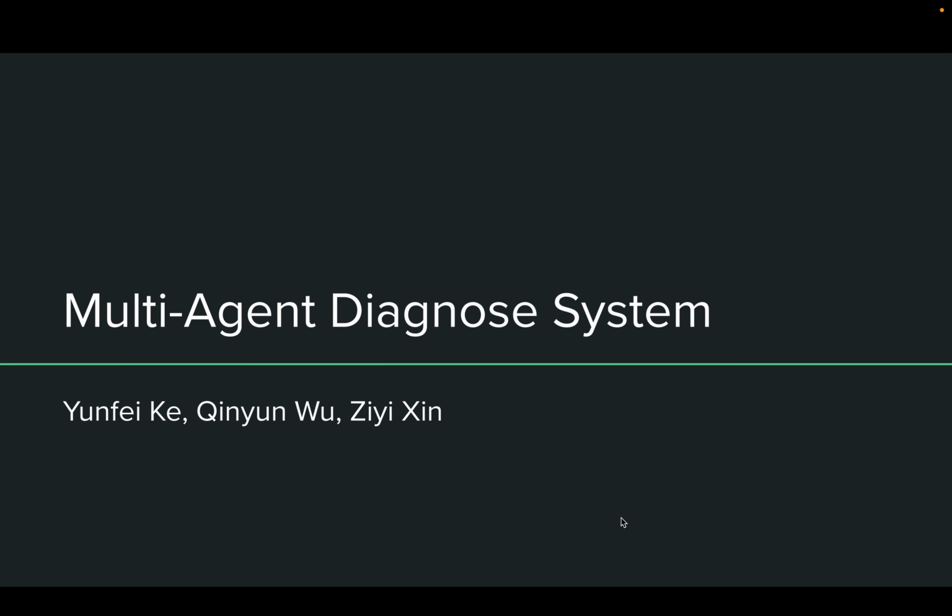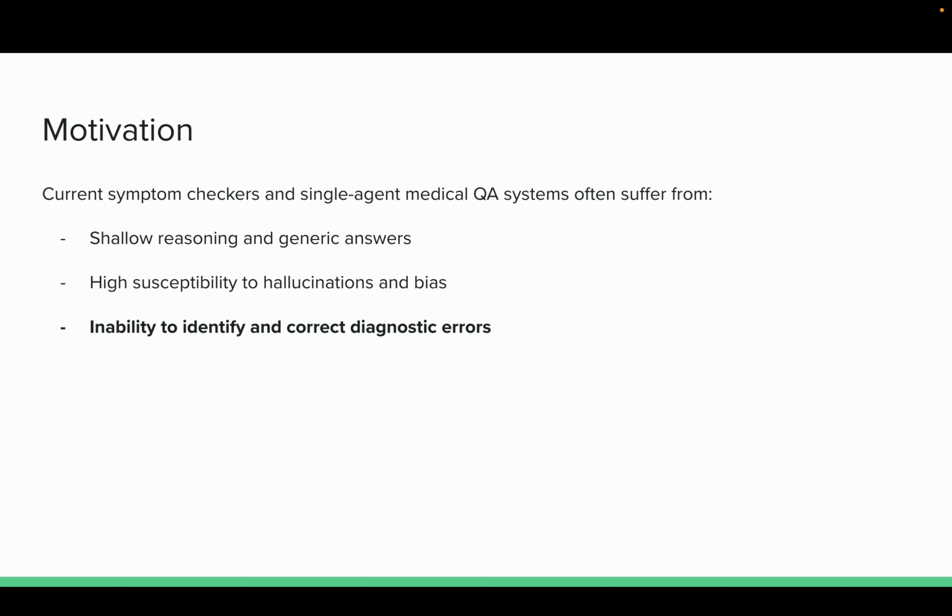In this video, I'm going to introduce our project, which is a Multi-Agent Diagnose System. To begin with, the motivation of this project is that the current symptom checkers are single-agent medical QA systems and often suffer from: 1. Shallow reasoning and generic answers. 2. High susceptibility to hallucinations and bias. And 3. Inability to identify and correct diagnostic errors.